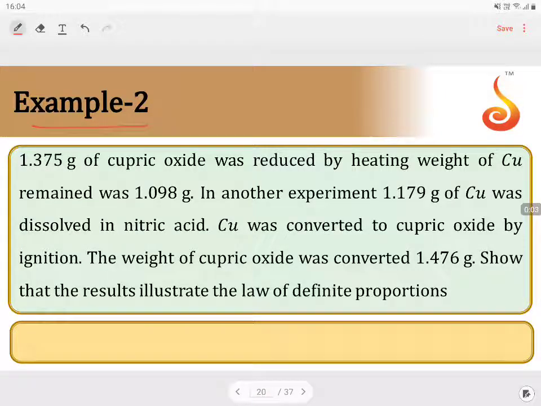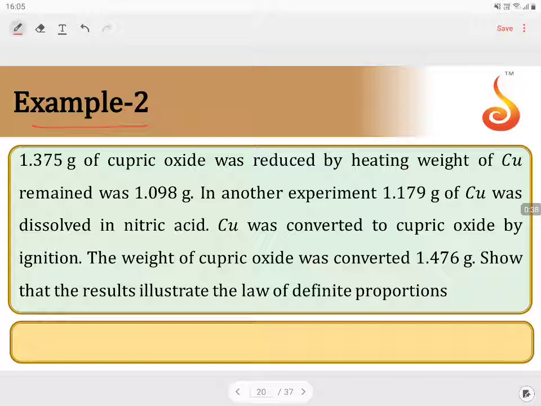Example 2 on law of definite proportions. What does the law of definite proportions say? In a compound, any compound will always have the same elements combined in a fixed proportion by mass ratio, irrespective of the method of their preparation. So irrespective of the way the compound is prepared, the compound always contains the same elements in fixed proportions by mass ratio.